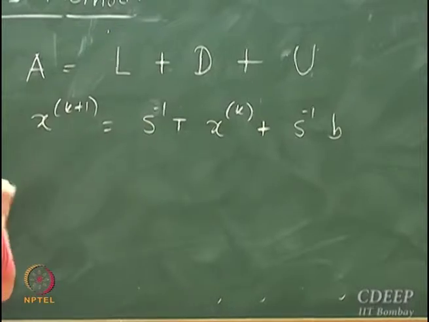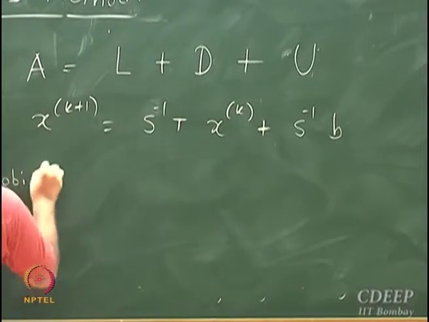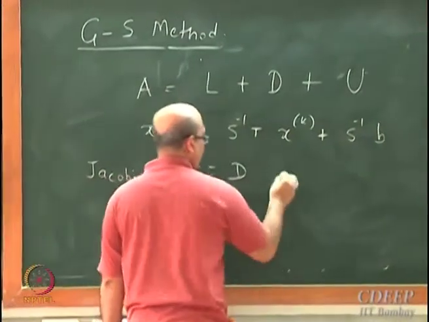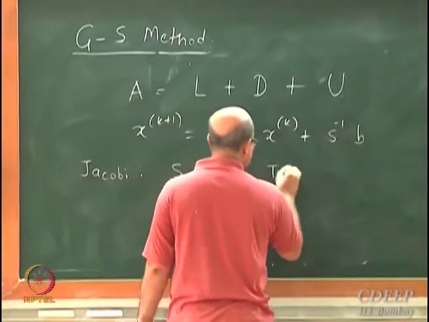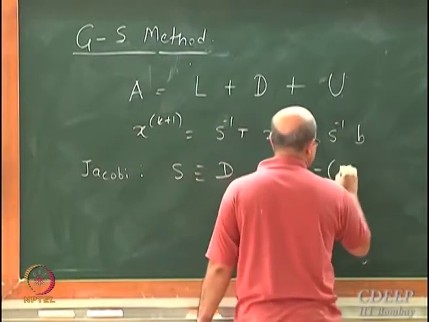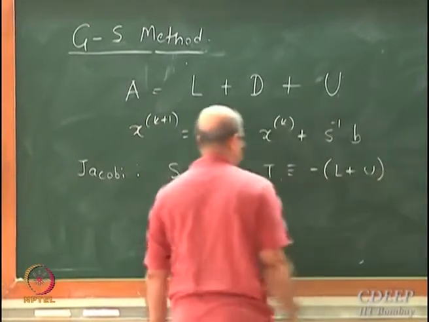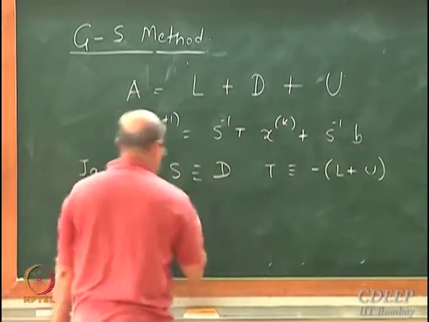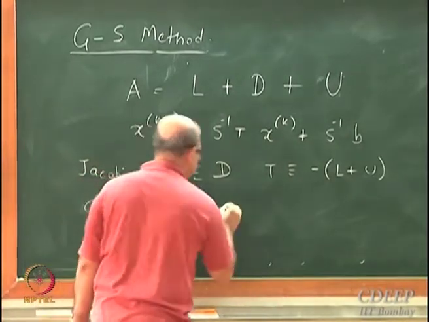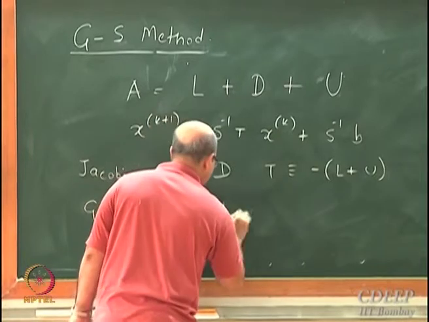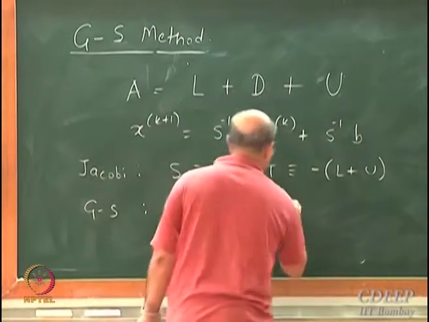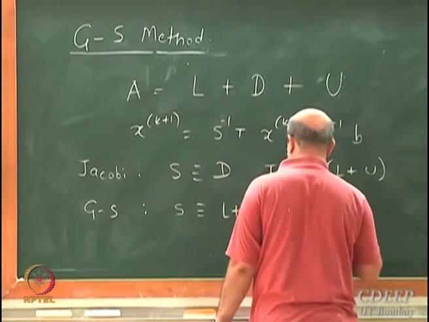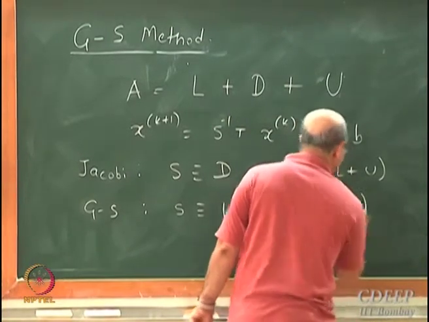Now for the Jacobi method, S corresponds to D and T corresponds to minus (L plus U). For the Gauss-Seidel method, S corresponds to L plus D, T corresponds to minus U.